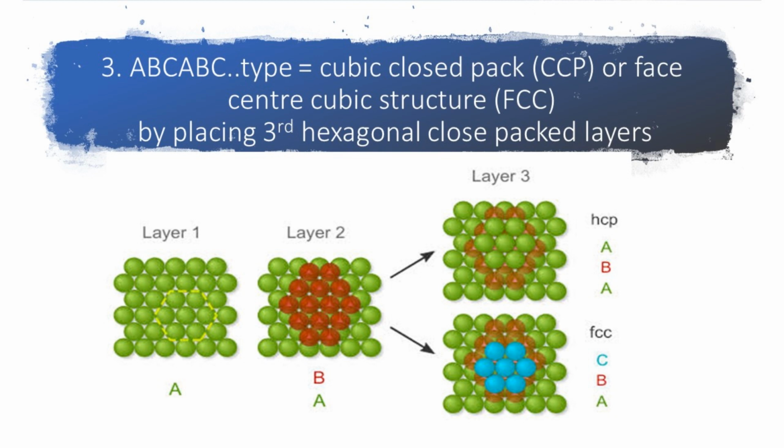For example, metals like magnesium, zinc, beryllium, cadmium crystallize in HCP structure. In second way, the spheres of third layer do not align with the spheres of first or second layer. Third layer is different, so-called C layer. The spheres of fourth layer get aligned with the spheres of first layer.